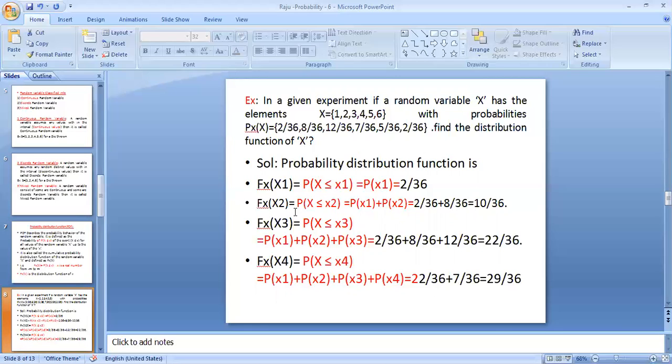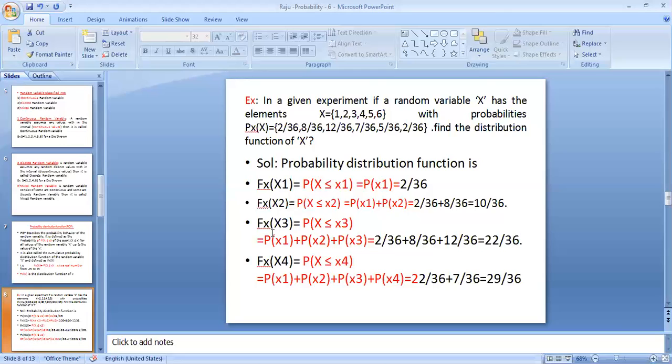Similarly, F of x2 equals probability of X less than or equal to x2, which is probability of x1 plus probability of x2, because probability of X less than or equal to x2 means previous value plus present. That is the cumulative distribution meaning. So P of x1 is 2 by 36 and P of x2 is 8 by 36, equal to 10 by 36.